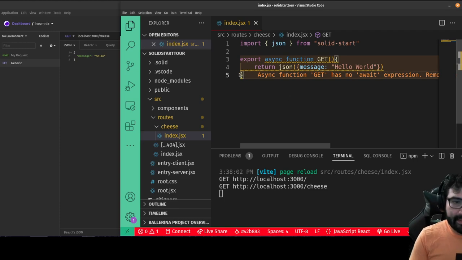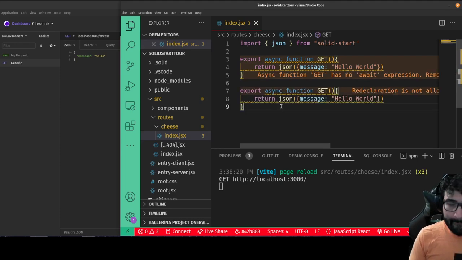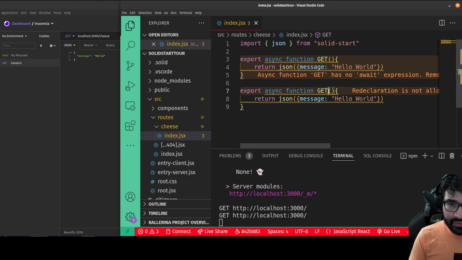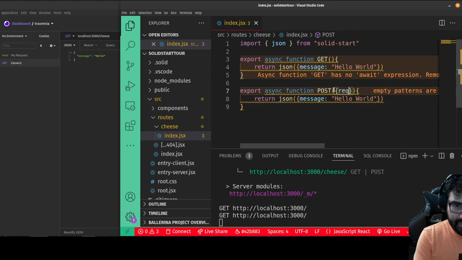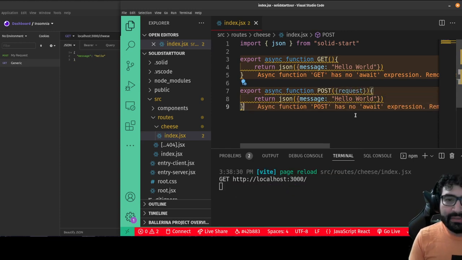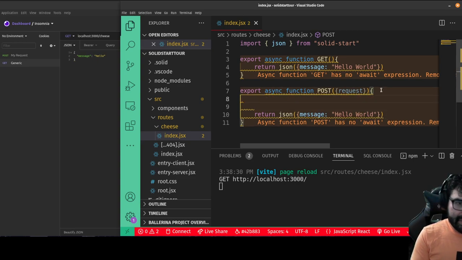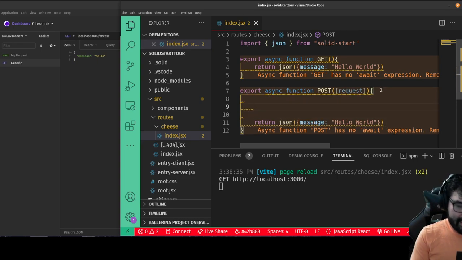So let's say I did the same thing with a post route. Then what I want to do is receive the request body. I can destructure the request from the one argument. Then I have to construct the body, which is a little tricky.